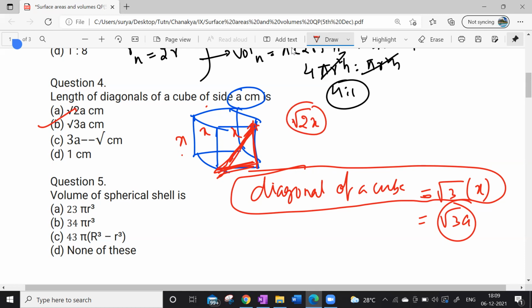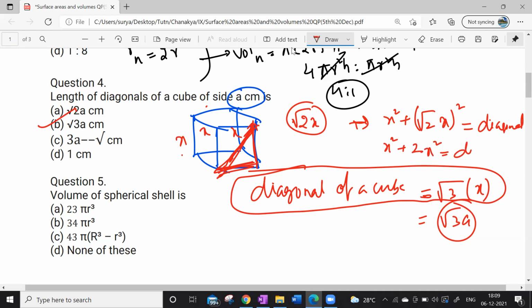Now I can just write this as what? x square plus root 2 times of x whole square is equal to what? Diagonal square. So how much I get here? x square plus 2 x square is equal to diagonal square.